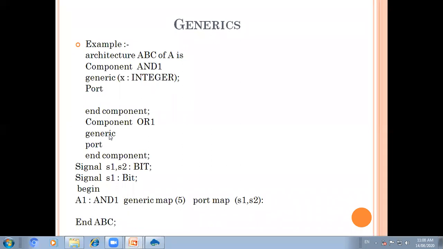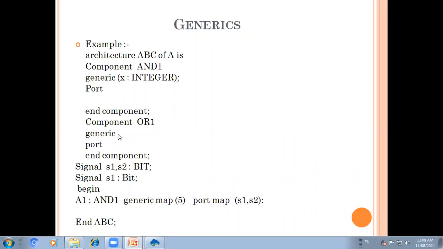Here we can change the generic. Suppose for this component I just mention x, and with the entity we have already declared the value of x integer as 4, so obviously it will consider x as 4.